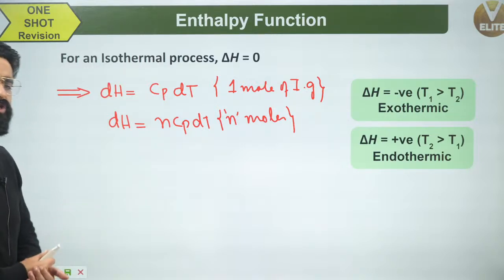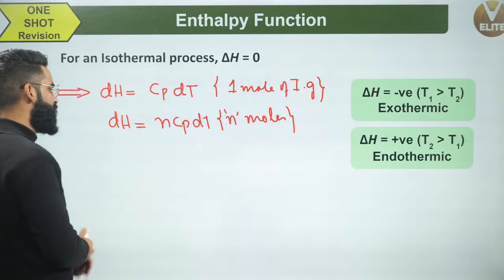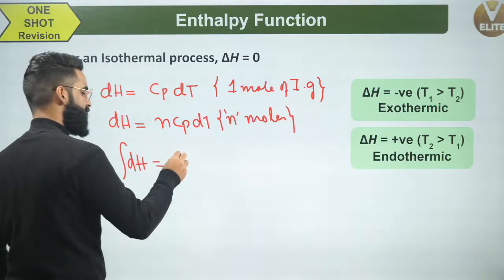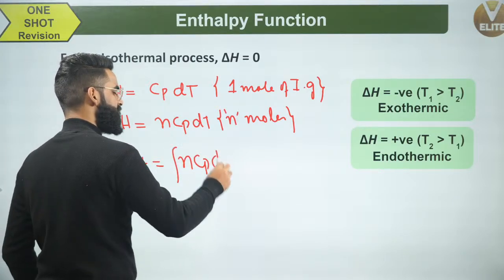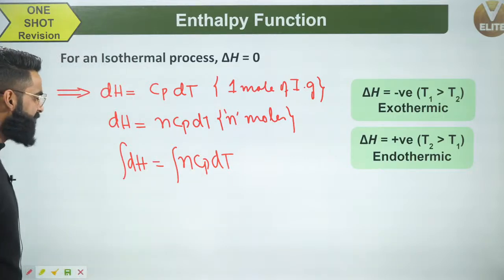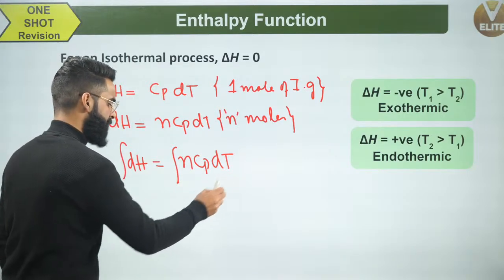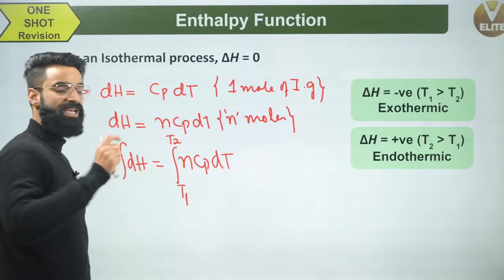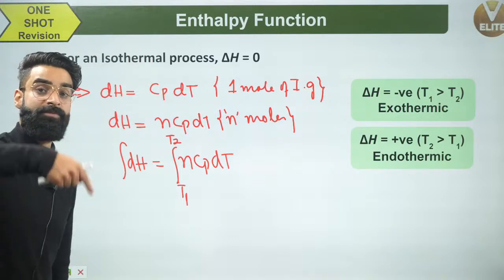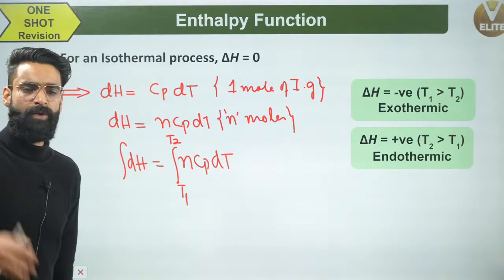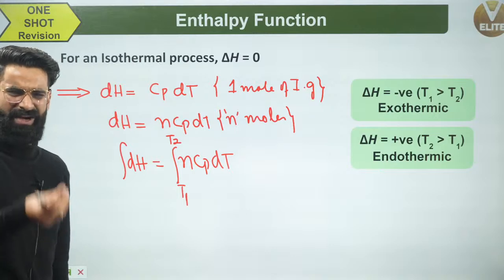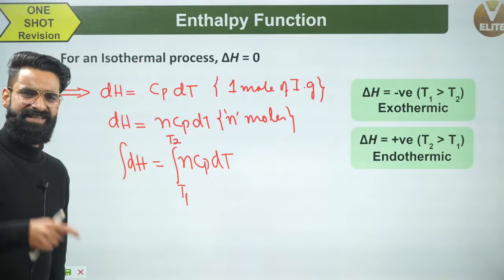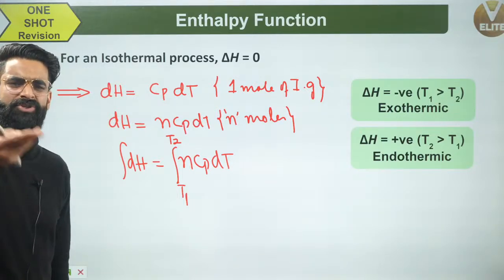Now, if dH is the small change in the enthalpy for n moles of ideal gas, can I calculate the total change in enthalpy? Yes. I just need to integrate this on both the sides. I'm integrating with respect to temperature. Let's say the temperature of the system is changing from T1 to T2. I've got n moles of ideal gas in a container, I'm changing its temperature from T1 to T2, and I need to calculate the change in enthalpy.